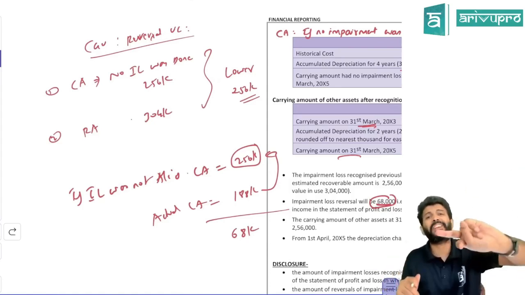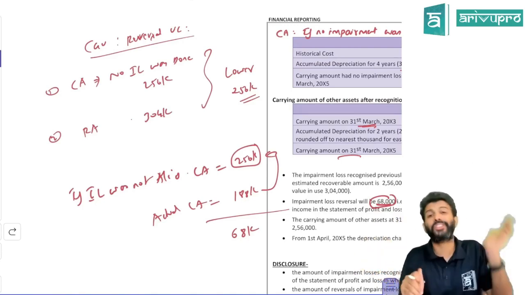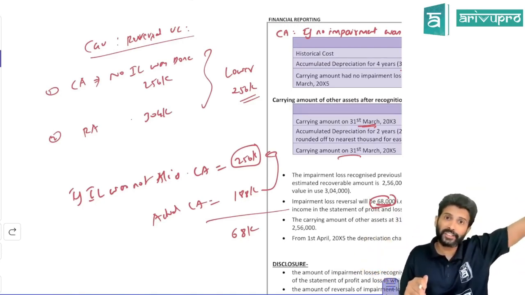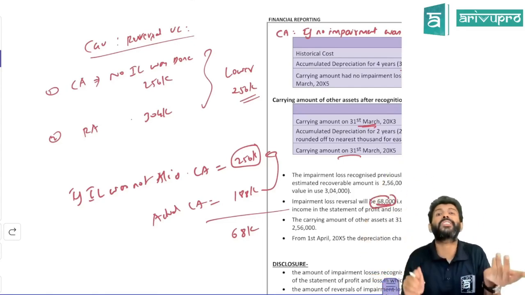So lifting of a ban is a reversal of impairment indicator. If the indicator has got reversed, can you reverse the impairment loss? Yes. If you have charged 76,000 before, can you reverse the entire 76,000, or is there an upper limit? There is an upper limit.